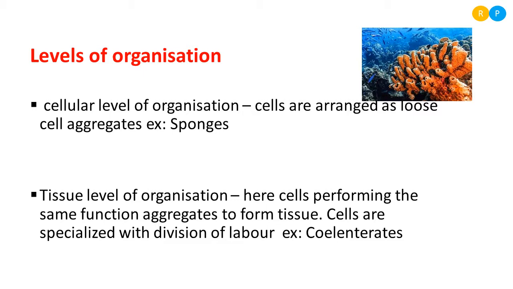If the animal body is made out of tissue, that level of organization is called the tissue level of organization. Here you can see the specialization of tissue for performing function, so there is a proper division of labor compared to the cellular level of organization. In the cellular level only cells perform functions in the animal, but in the tissue level there is a little advancement, because the cells performing similar function are grouped together and form tissue.